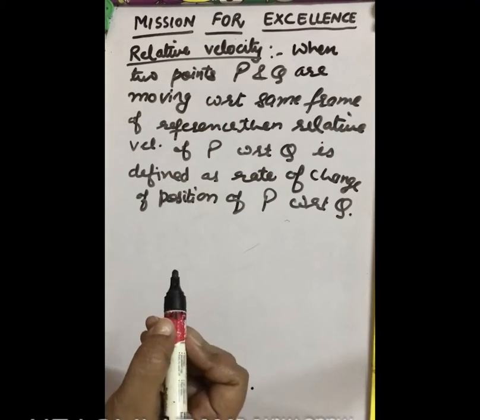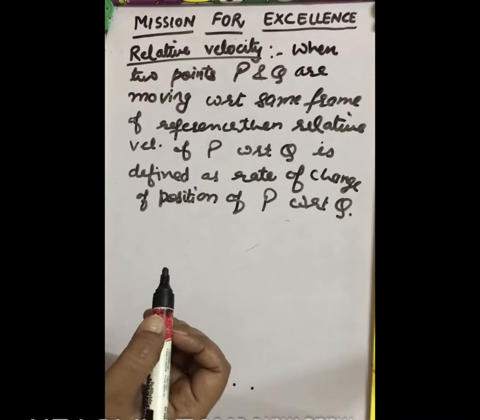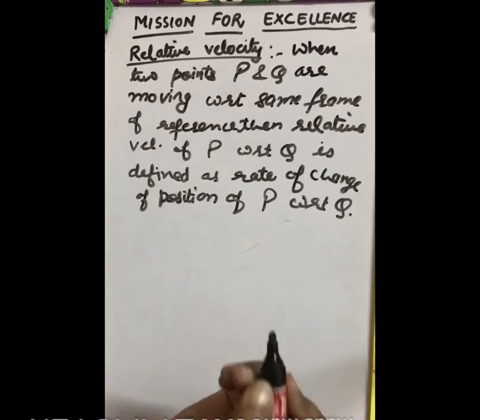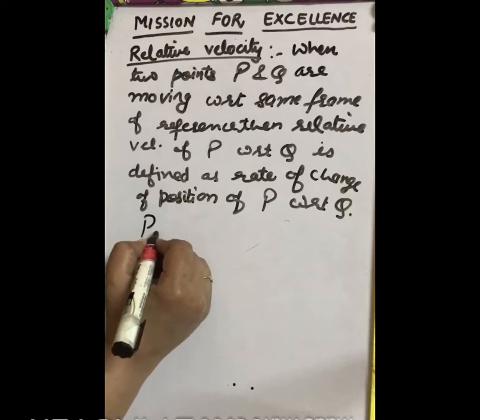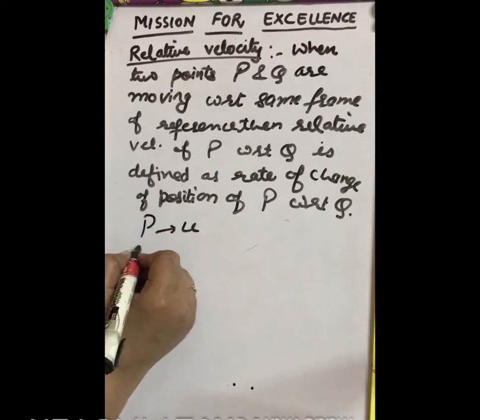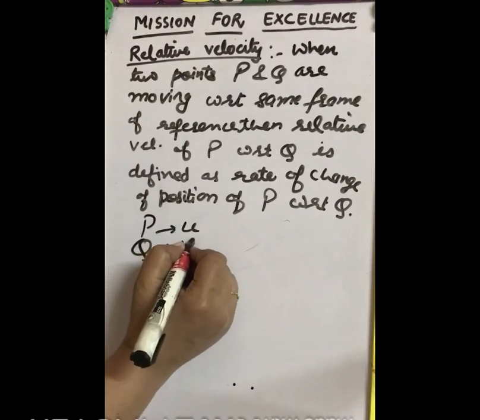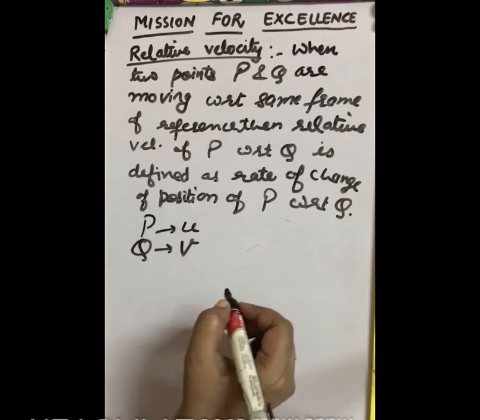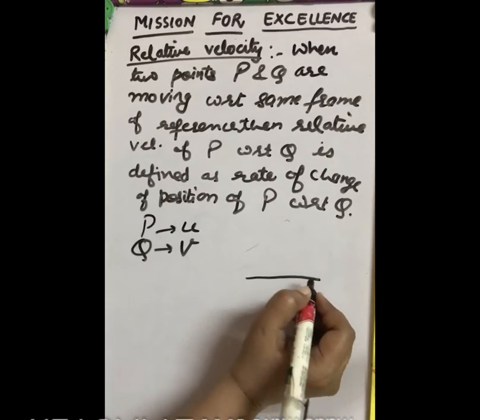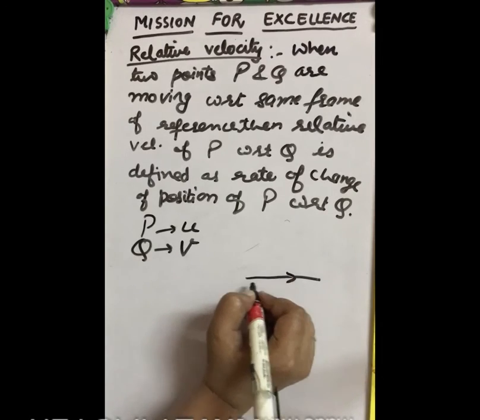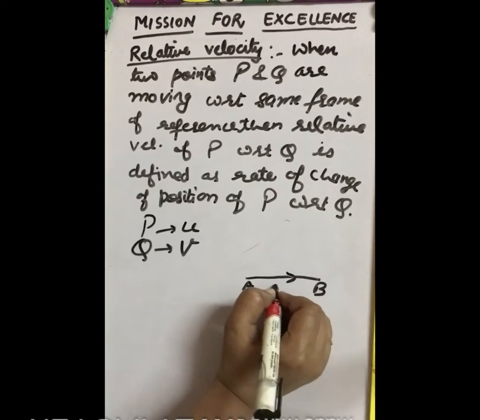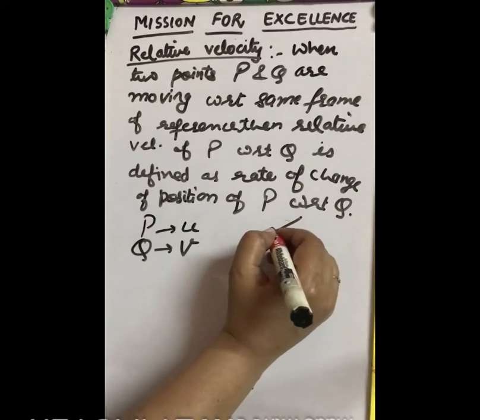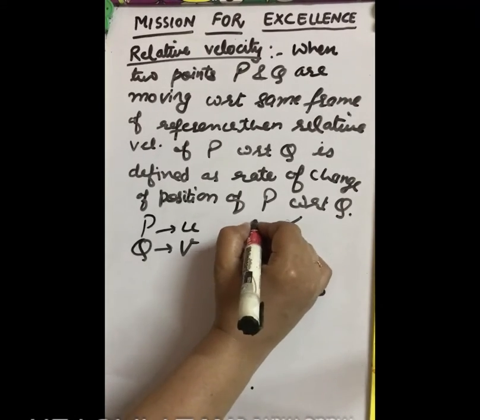So let us derive the relative velocity. Suppose the two particles P and Q are moving with velocities u and v. A particle P is moving along AB with velocity u and a particle Q is moving along CD with velocity v.